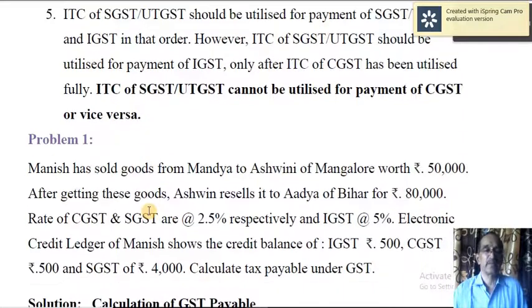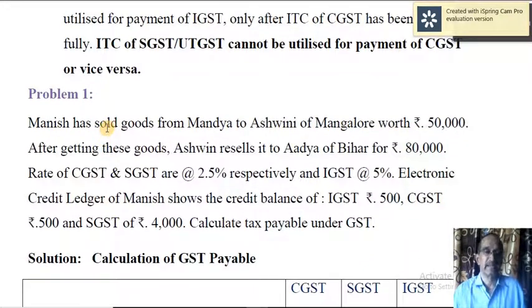Now let us take up some problems to elaborate how this input tax credit can be utilized, and sometimes it could be set off. Manish has sold goods from Mandya to Ashwin of Mangalore worth rupees 50,000. So this is intra-state trade, a supply, intra-state supply or sale. Say Mandya and Mangalore both are in Karnataka, therefore it is intra-state sale or supply, and the value is 50,000.